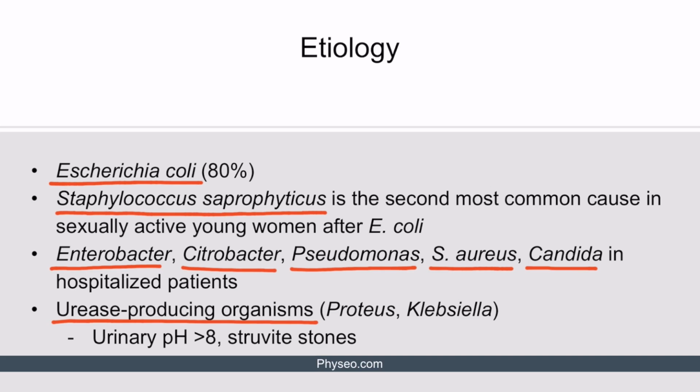The breakdown of urea by these organisms and subsequent release of ammonia make the urine alkaline, and this alkaline pH also favors precipitation of ammonium magnesium phosphate stones, which may form large struvite stones.